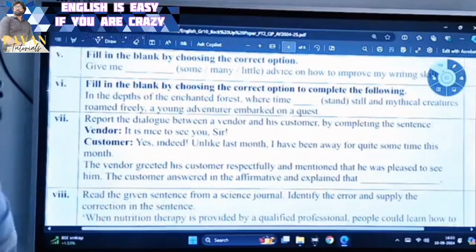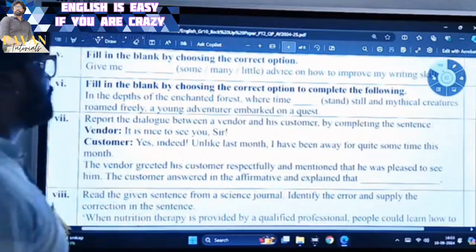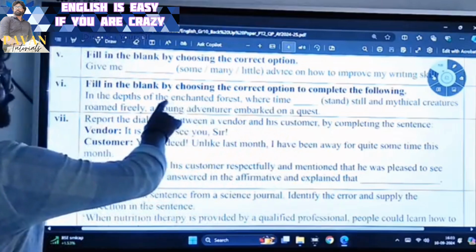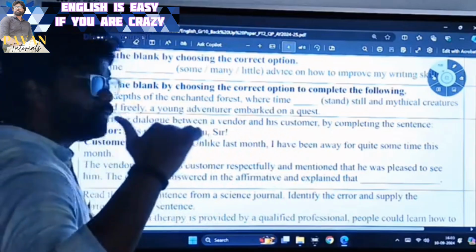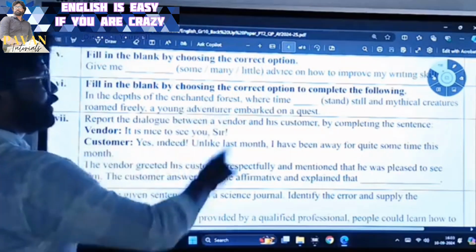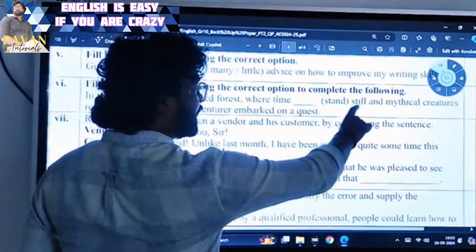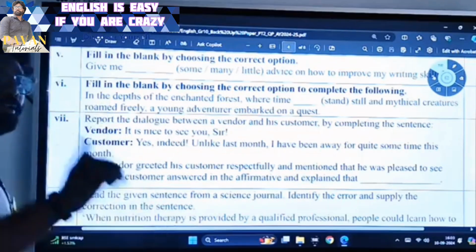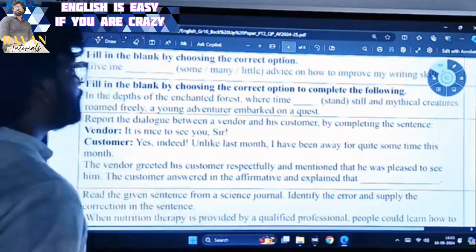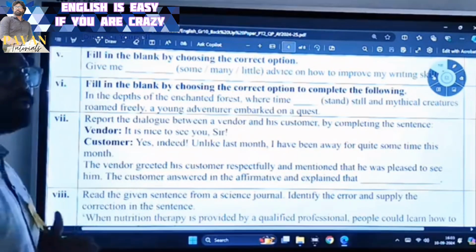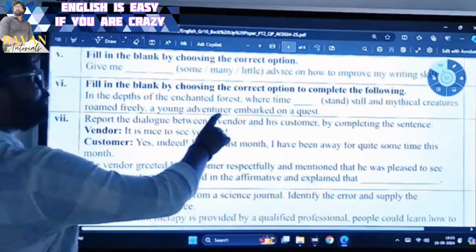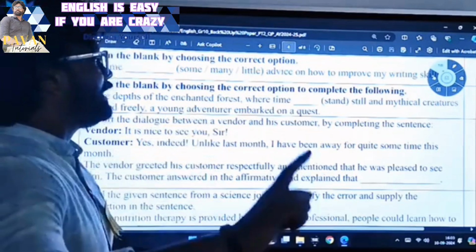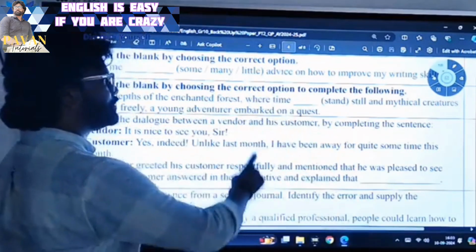Now next one is sixth. In the depths of the enchanted forest, where time stood still and mythical creatures roamed. What did the mythical creatures do? They roamed. How did they roam? Freely. Young adventurer embarked. What did he do? The young adventurer embarked on a quest.